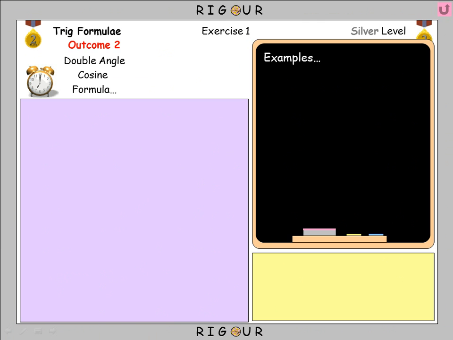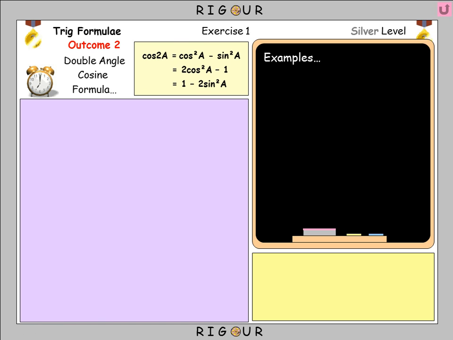So moving on, now we're going to look at the double angle cosine formulae. Again, there's an expansion in the formula sheet for cos 2a, but for cos 2a we've got 3 different expansions. The first one is cos squared a minus sine squared a, the second one is 2 cos squared a minus 1, and the third one is 1 minus 2 sine squared a.